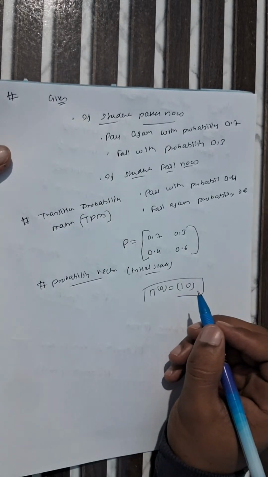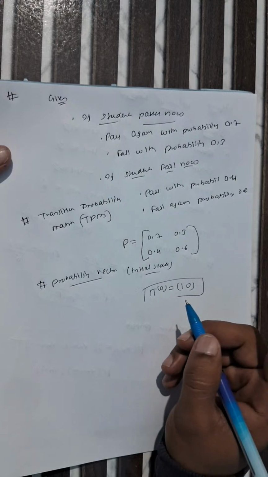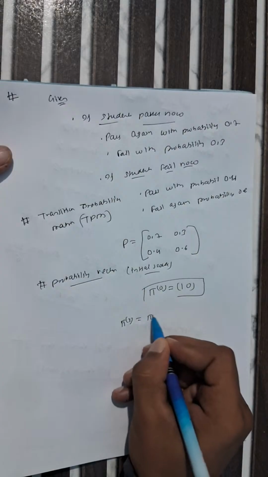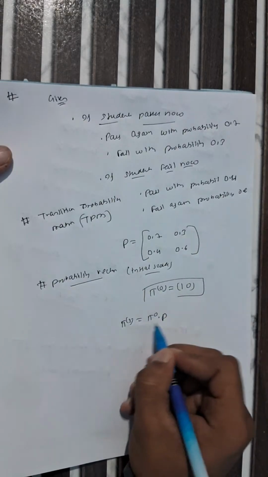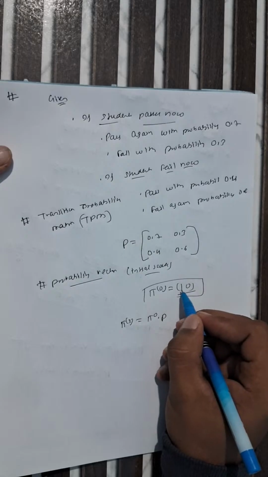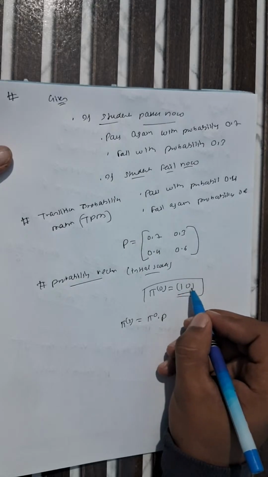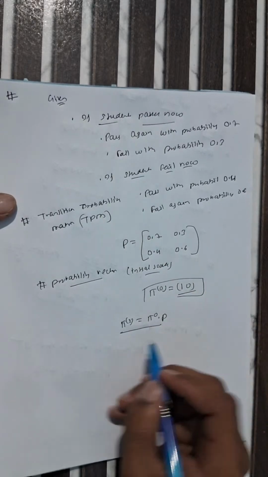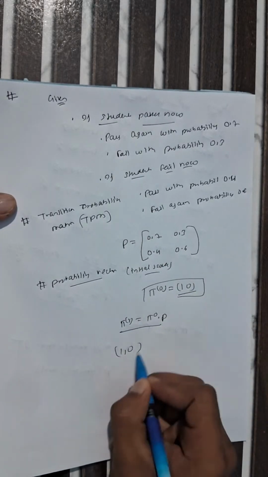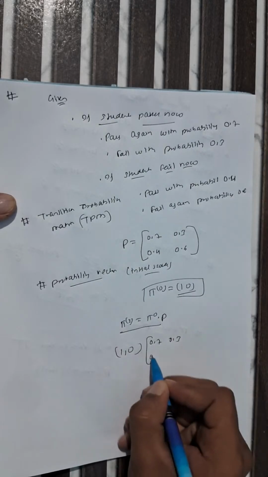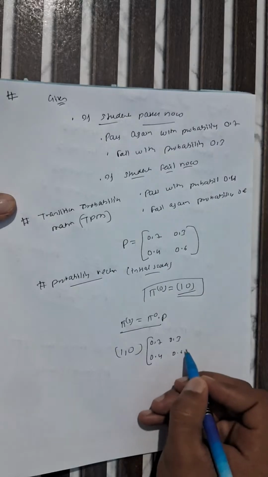And after one step, we have to find pi of 1, which is equal to pi of 0 times P. The value of pi of 0 is (1, 0), the probability of pass and the probability of fail. So we have to calculate (1, 0) multiplied by the matrix with rows 0.7, 0.3 and 0.4, 0.6.